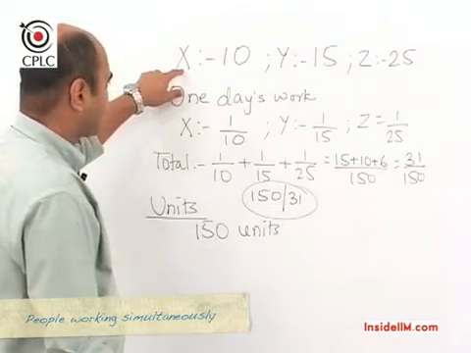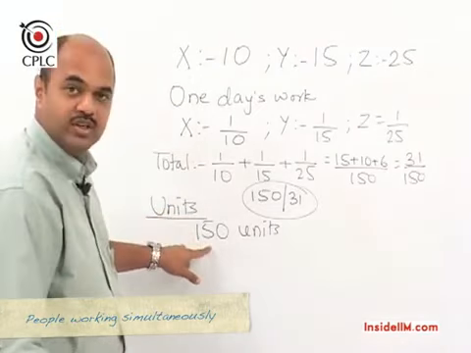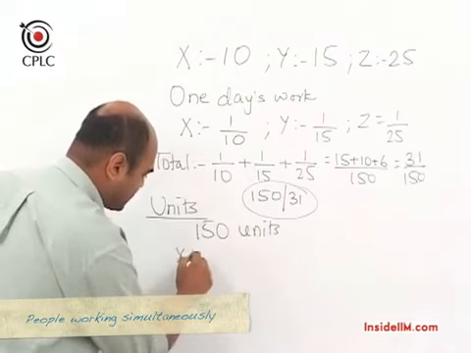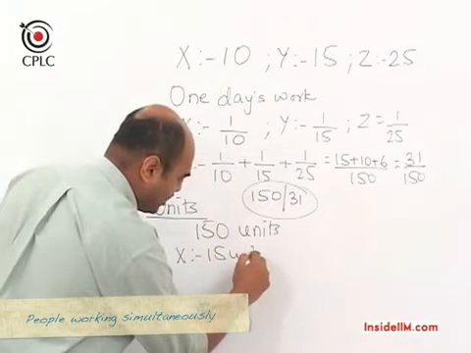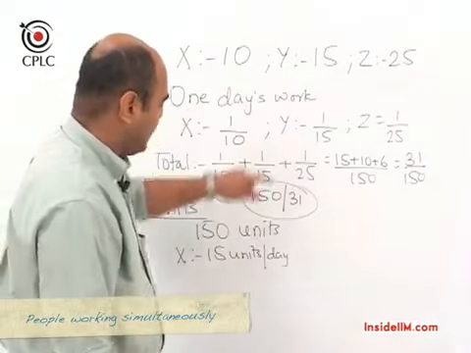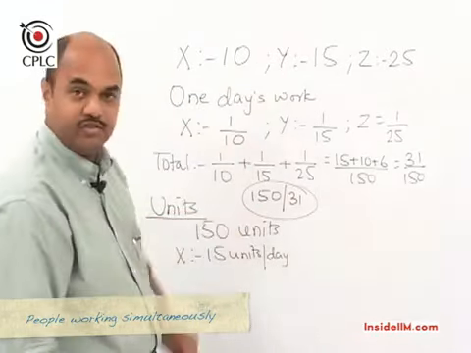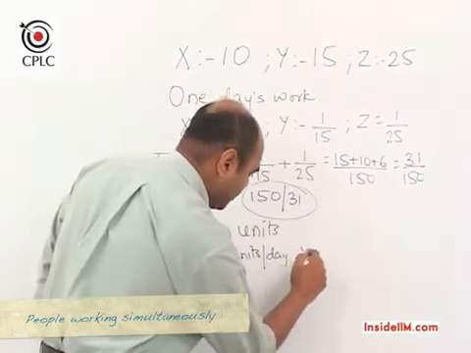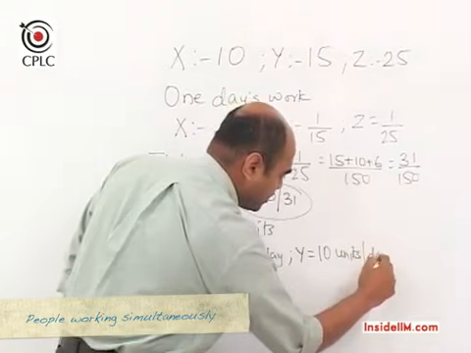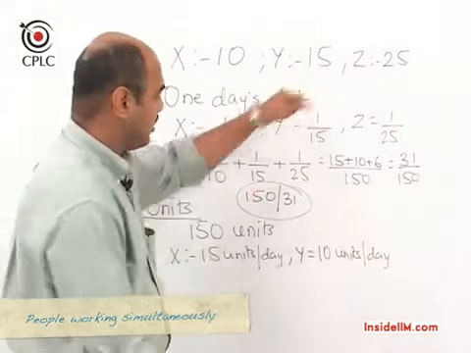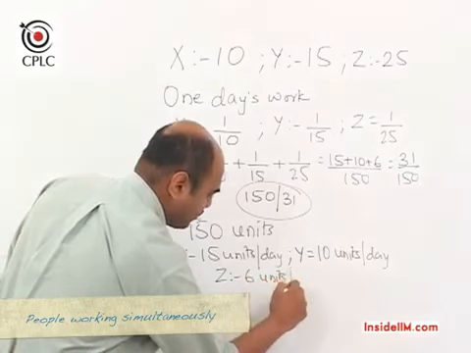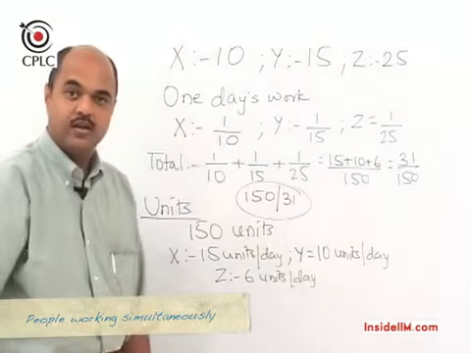Now we know that X completes 150 units of work in 10 days, which would mean that X does 15 units of work per day. If Y completes 150 units of work in 15 days, then we know that Y does 10 units of work per day. And similarly, Z would complete 6 units of work per day.